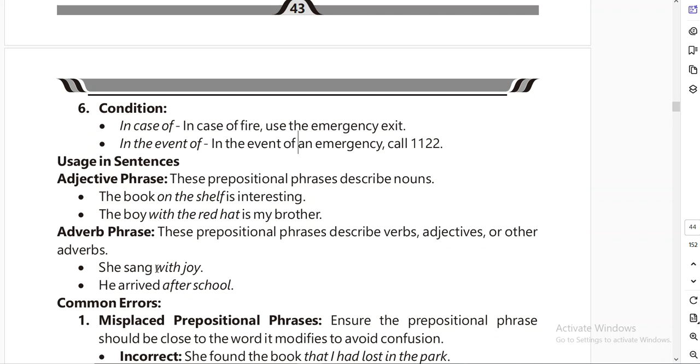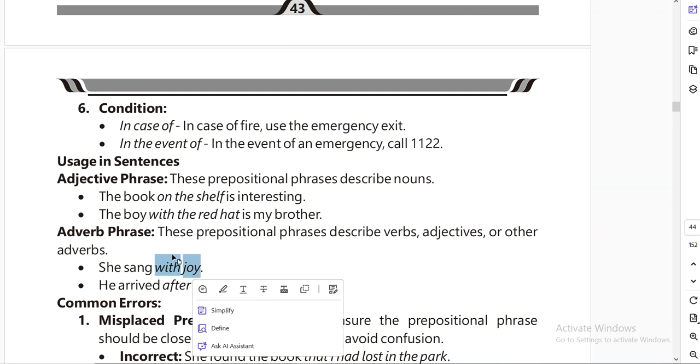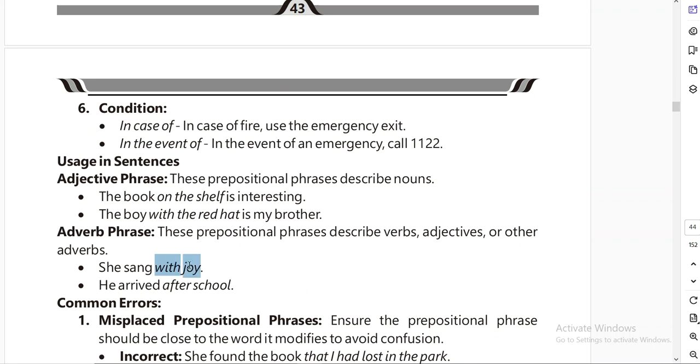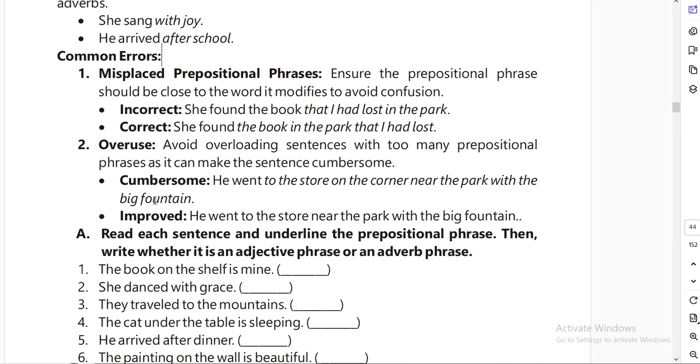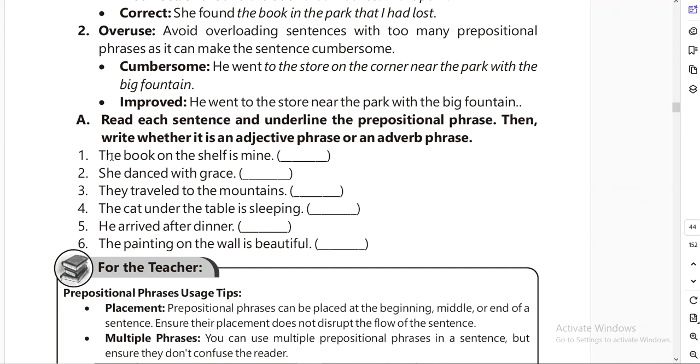She sang with joy. Here it is a prepositional phrase, but it is working as an adverb phrase because it is telling us how she sang. He arrived after school. After school is another example of an adverb phrase. Next, they are asking us to complete these sentences: we have to find the prepositional phrase and then tell the subcategory, whether it's an adjective phrase or an adverb phrase.